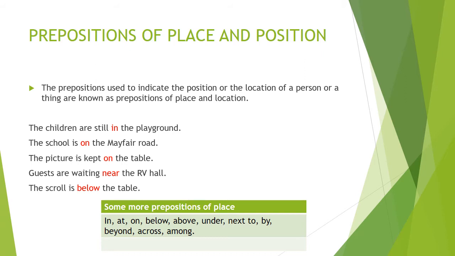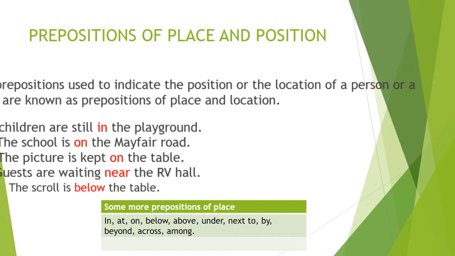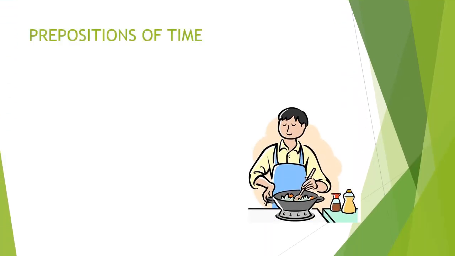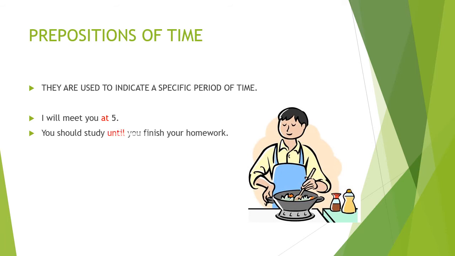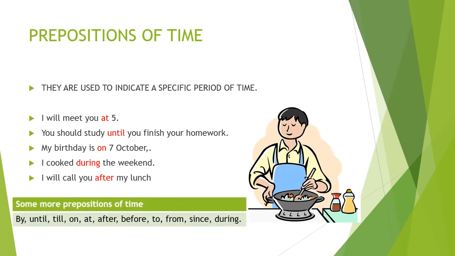So now let us move on to prepositions of time. I hope all of you understood these. Now we will move on to prepositions of time. First of all, what do you remember when you talk about time? What comes to your mind when you talk about the word time? Time is a specific period when something is happening, has happened, or will happen. So they are used to indicate a specific period of time.